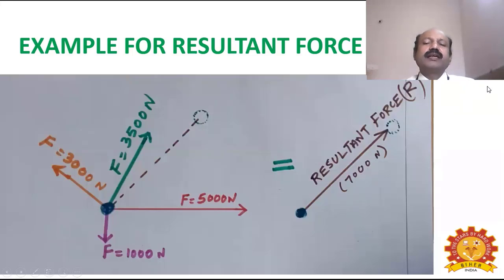The same kind of motion is achieved by using a single force. Four forces together cause one effect on the football, whereas a single force also causes the same effect. This single force, which causes the same effect as the combined effect of a group of forces, is known as resultant force.